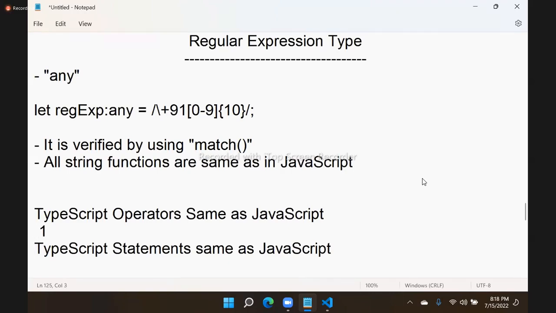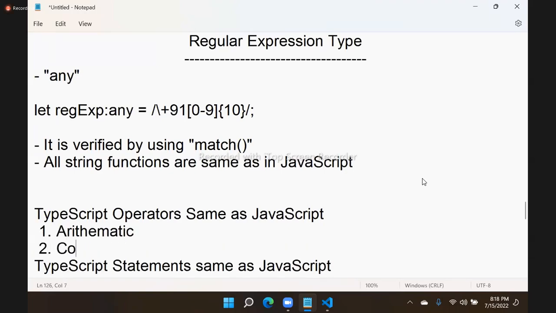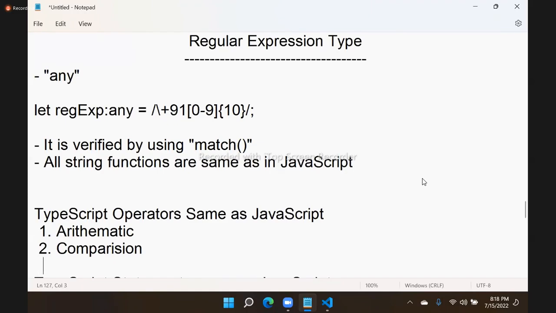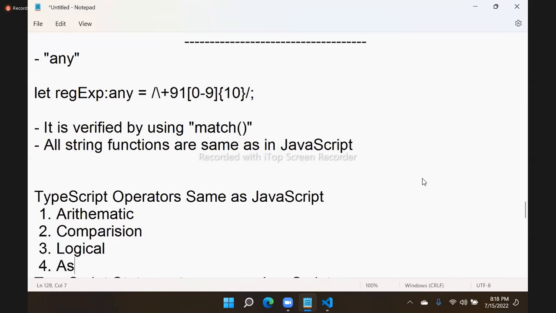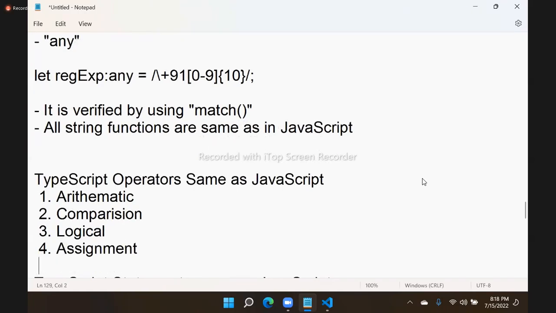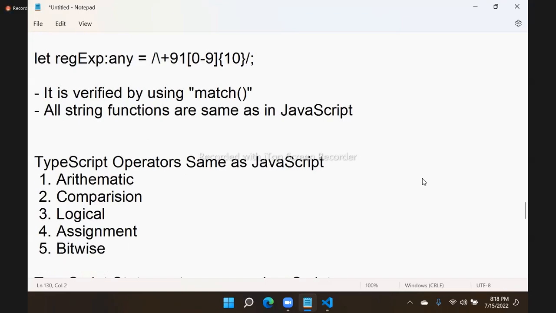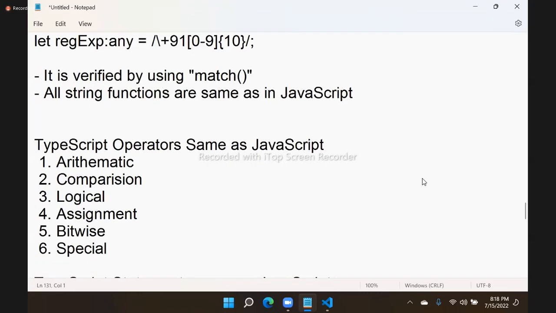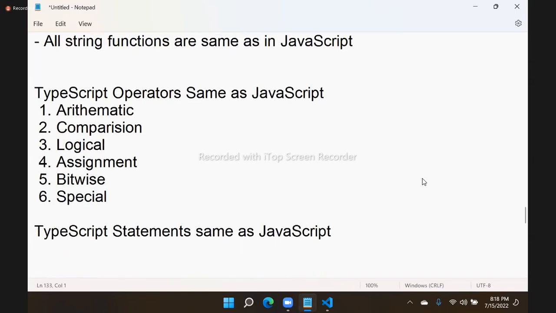Our operators are, we have arithmetic operators, we have comparison operators, we have logical operators, we have assignment operators, we have bitwise operators, so we have special operators. Am I right? All these are the operators. And whatever JavaScript operators are there, TypeScript operators also same, no change.